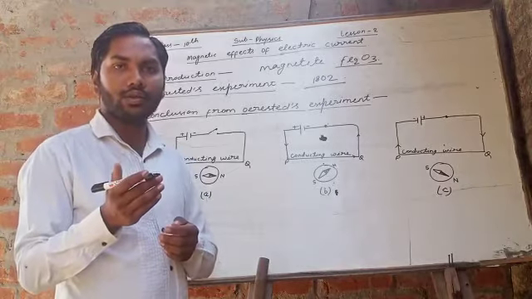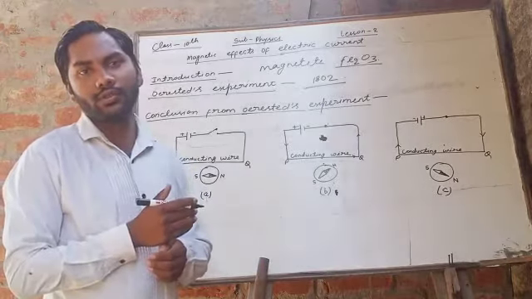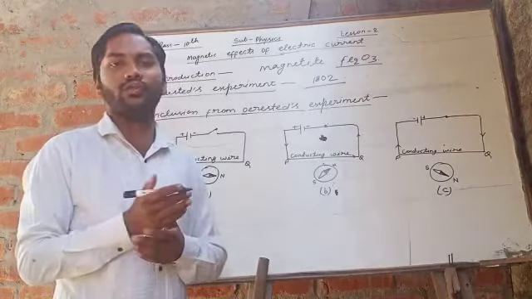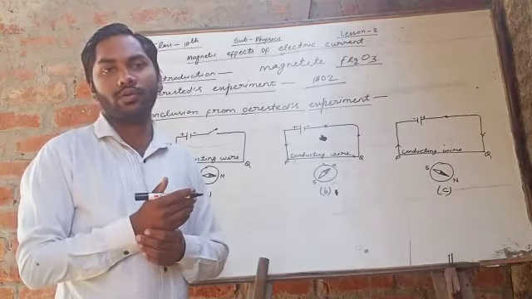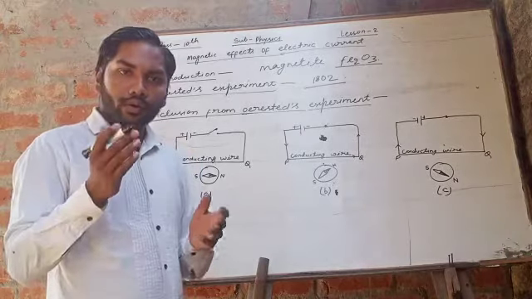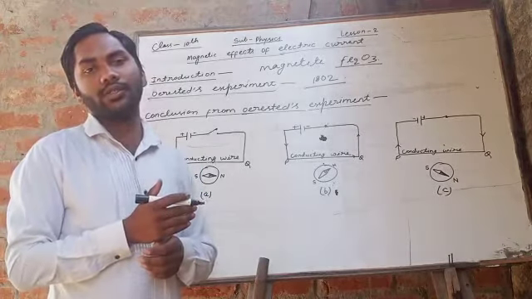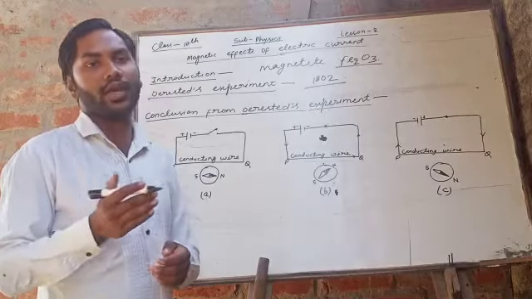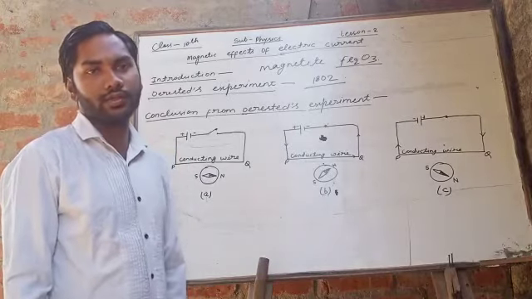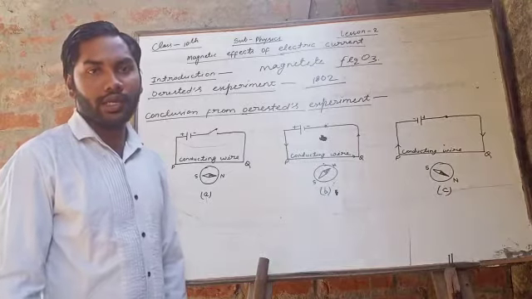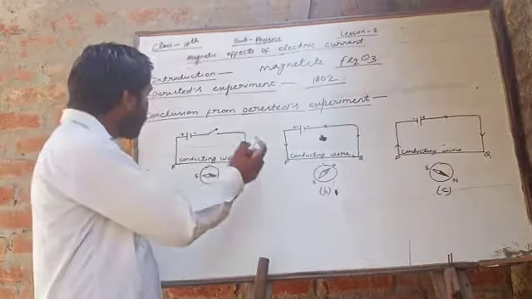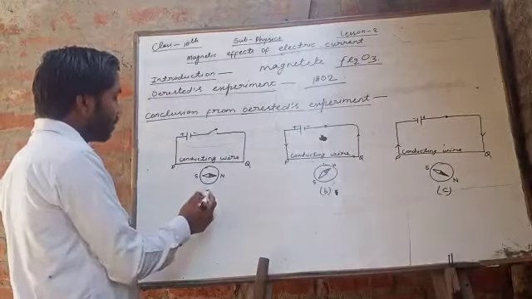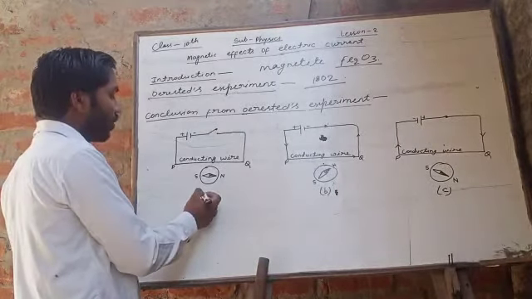After this, the scientist Hans Christian Oersted performed an experiment to show the magnetic effect of electric current. In his experiment, you can see here figure 1 or figure A.